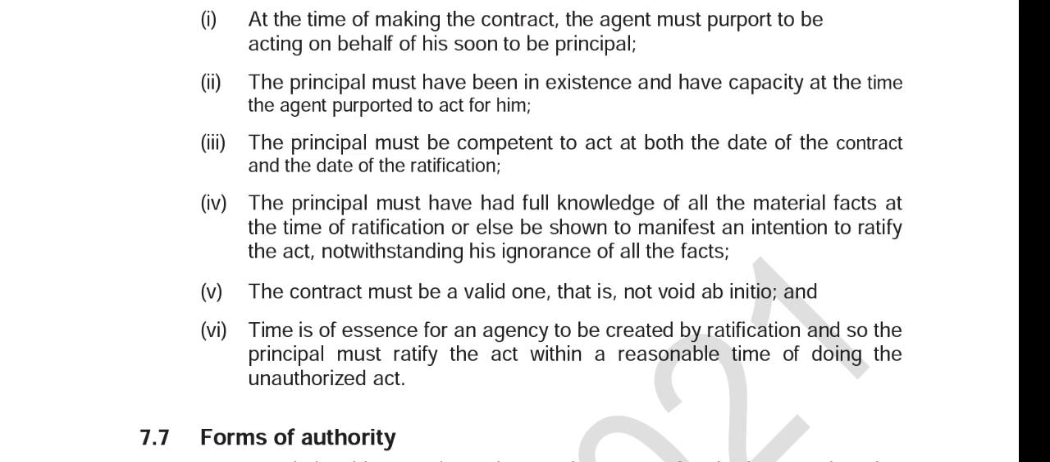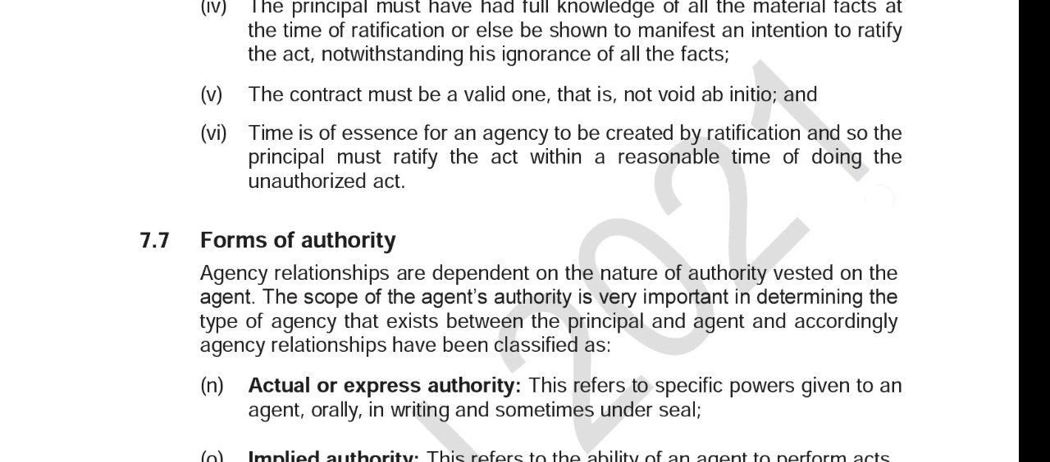The principal must have been in existence and have capacity at the time the agent purported to act for him. The principal must be competent to act at both the date of the contract and the date of ratification. So there's a point of competence right here. The contract must be a valid one, that is, not void ab initio. Time is of the essence for an agency to be created by ratification, and so the principal must ratify the act within a reasonable time of the unauthorized act, right?